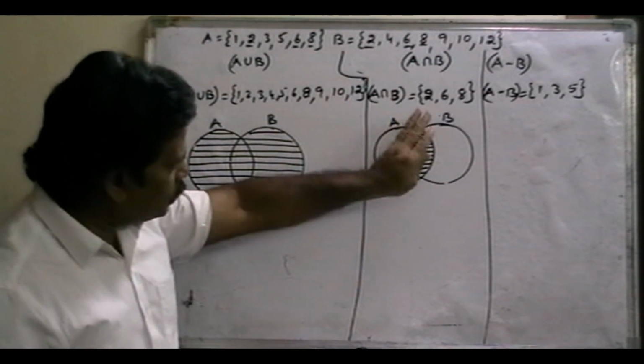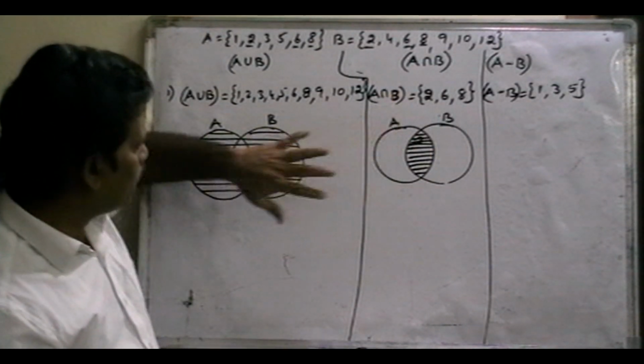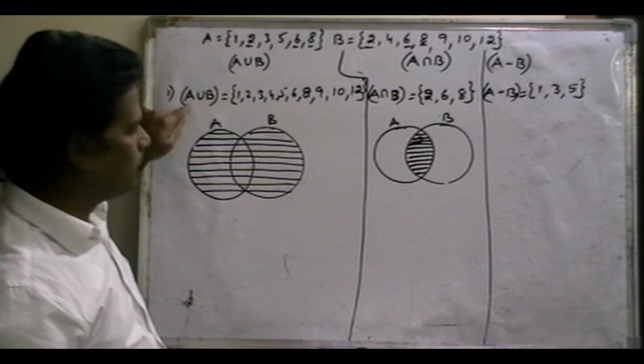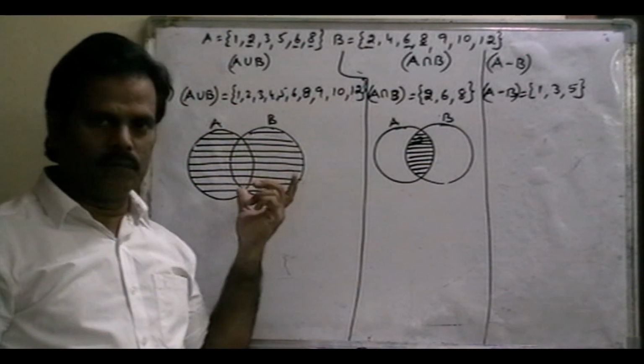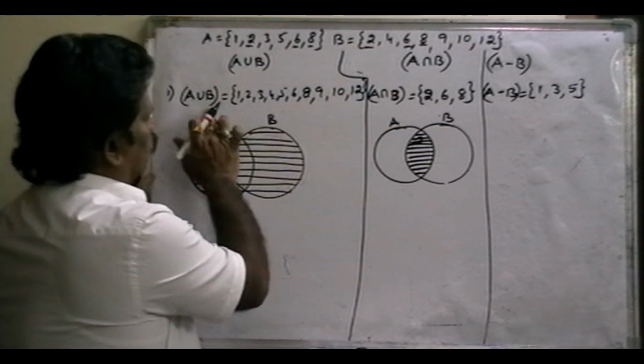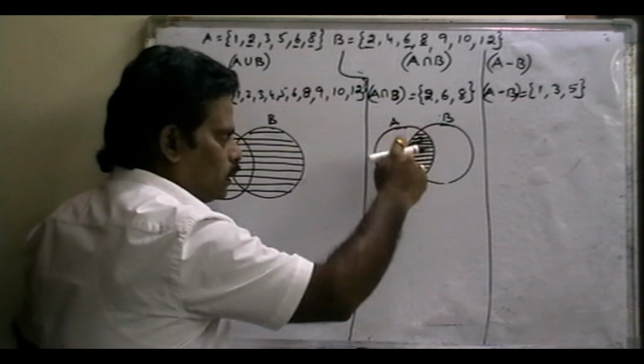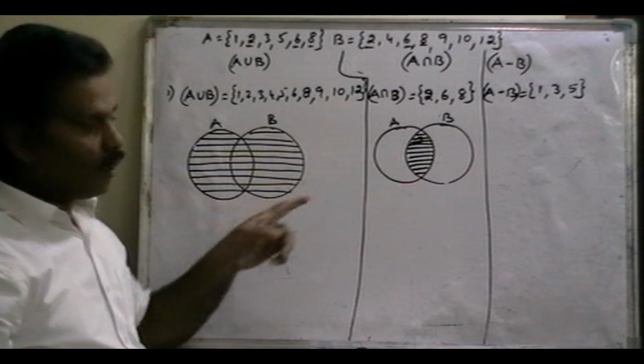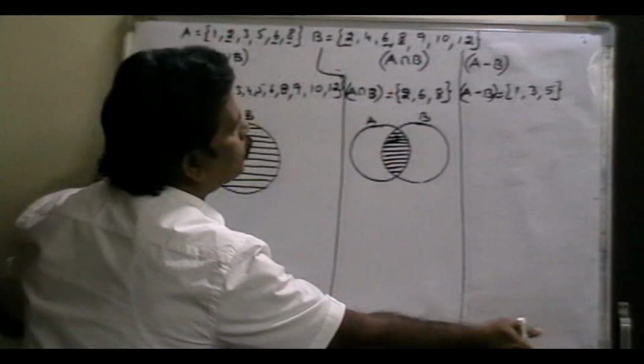So this region indicates A intersection B, and the complete region indicates A union B. The Venn diagram indicates a region part. The complete region is A union B, and only this common region is called A intersection B. Now what is A minus B, right?